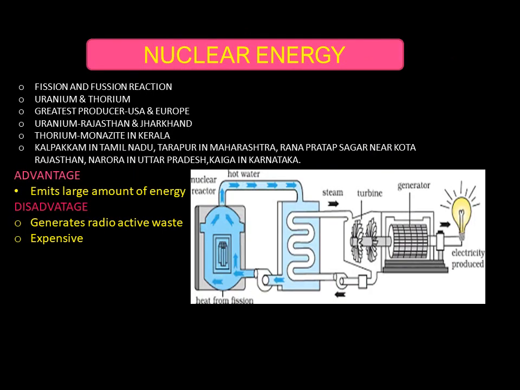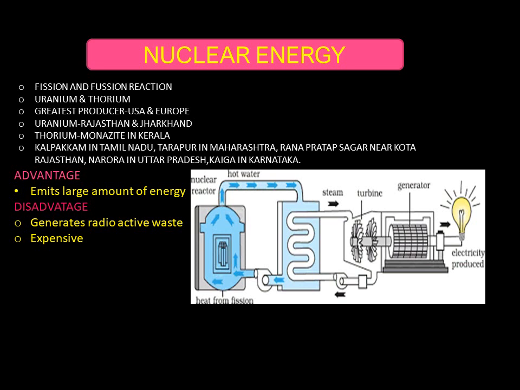Nuclear energy. Nuclear energy is of two types, fission reactions and fusion reactions. Fission reaction is the breaking up of particles, and fusion reaction is the collision of two smaller particles to form bigger particles. Fusion reaction uses hydrogen, which is a part of renewable energy. On the other hand, fission reaction uses uranium or thorium, which is non-renewable in nature.